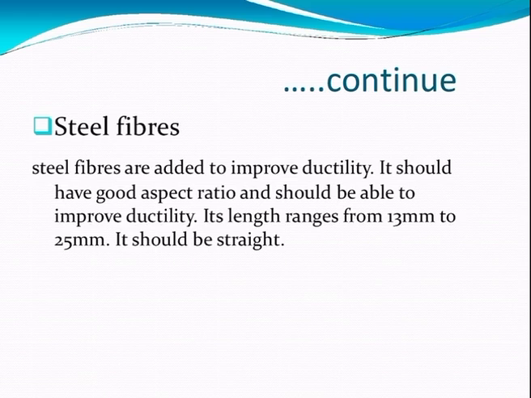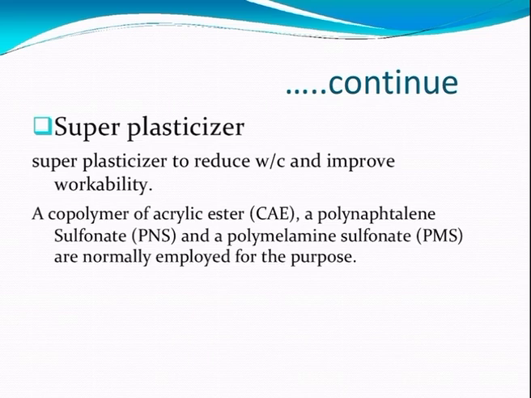Next one, steel fibers. Steel fibers are added to improve the ductility. They should have a good aspect ratio. The length of the steel fiber ranges from 13 mm to 25 mm. The steel fibers should also be straight.